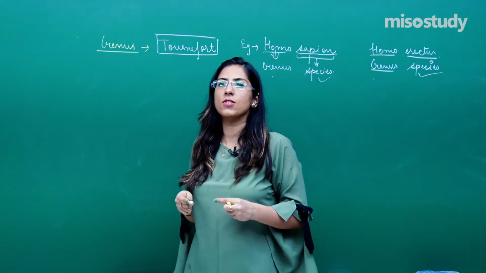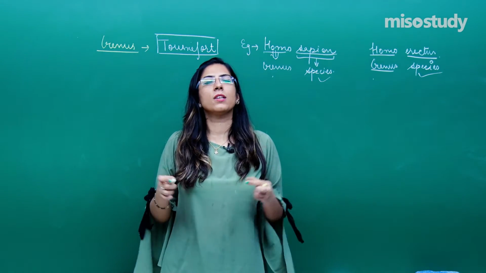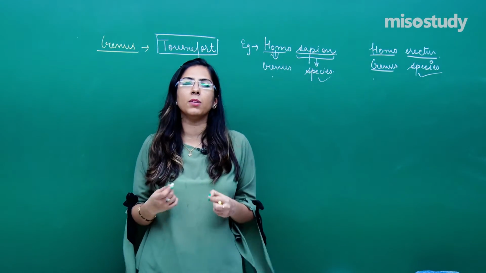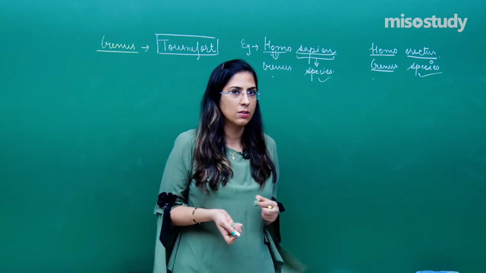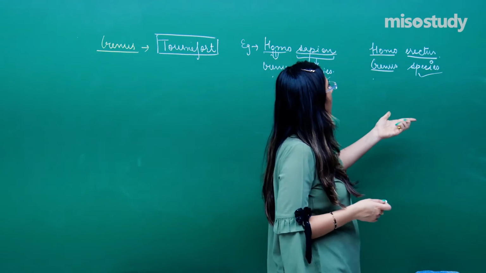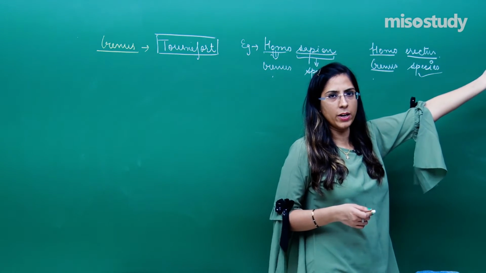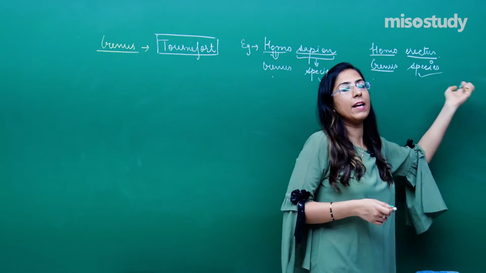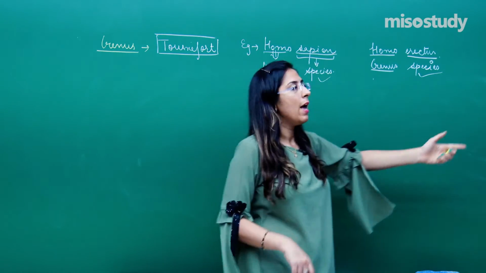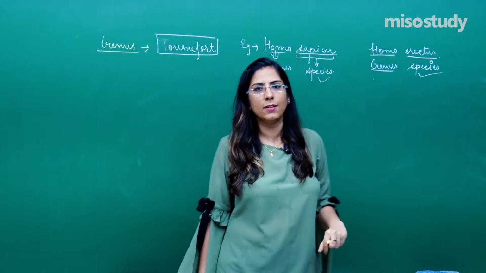This is called a genus. That means genus is that thing which consists of a single species, or sometimes more than one species. Now just tell me one thing, suppose I have two organisms, one is a Homo erectus and another is also a Homo erectus. The similarity between the erectus will be more as compared to the similarity between a sapiens and an erectus, right?